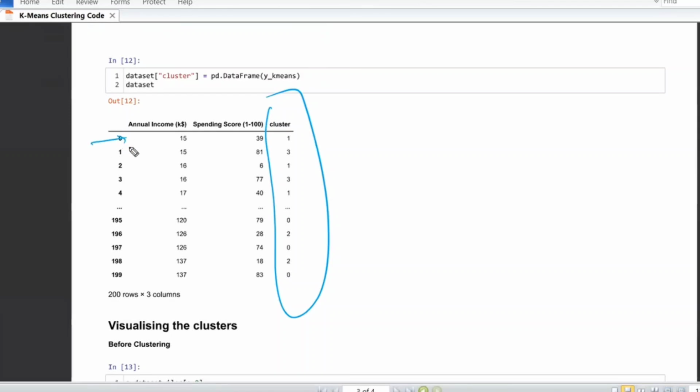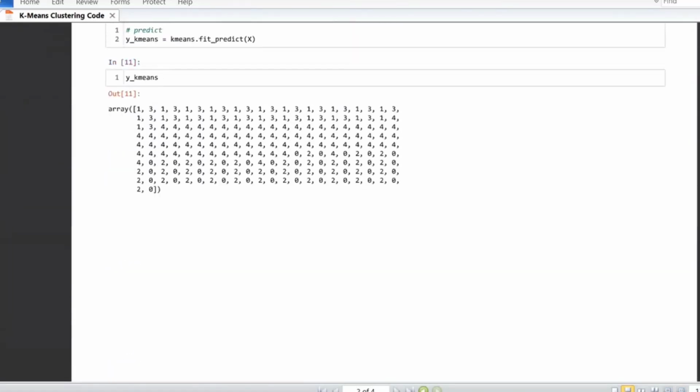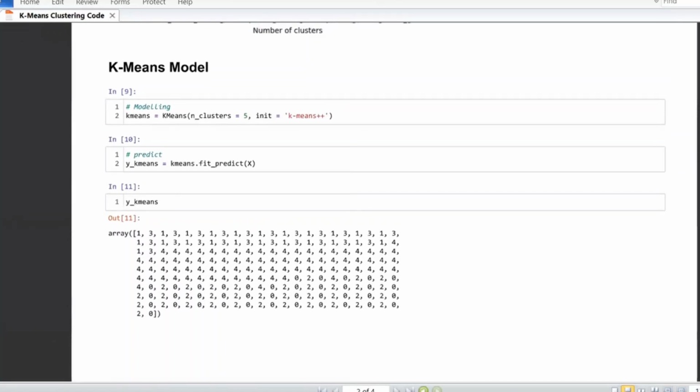The first record belongs to cluster 1. The second record belongs to cluster 3. This record belongs to cluster 1. This record belongs to cluster 3. So we have grouped the data, and records belonging to the same cluster are grouped together. By applying the clustering algorithm with the number of clusters equal to 5, the entire data is divided into 5 groups.